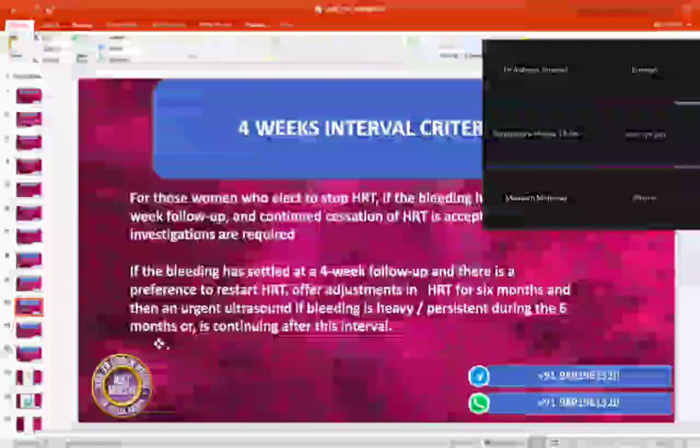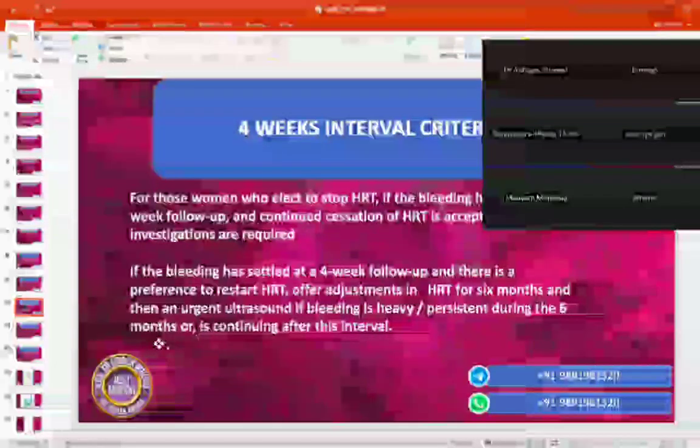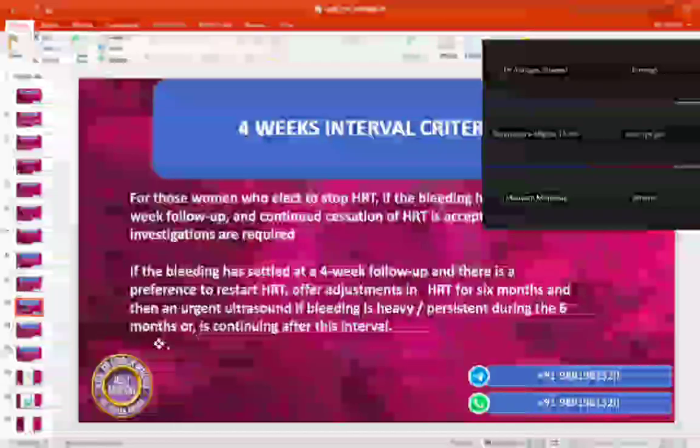Now, if bleeding has started at the 4-week follow-up, you have given an interval of 4 weeks and you are going to call her after 4 weeks. Again she is complaining of no bleeding and she wants to start HRT. Then what are you going to do? Are you going to start the same HRT or do an adjustment? Adjustments, for a maximum of 6 months.